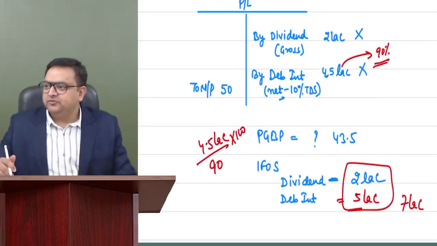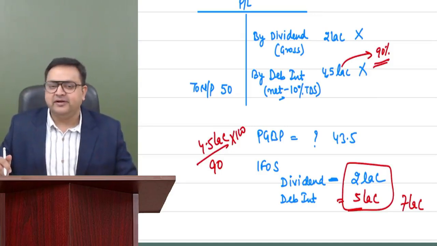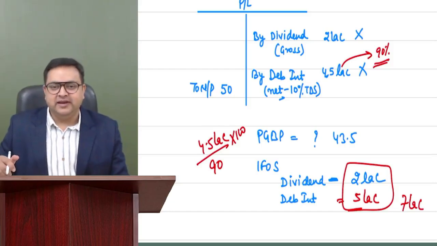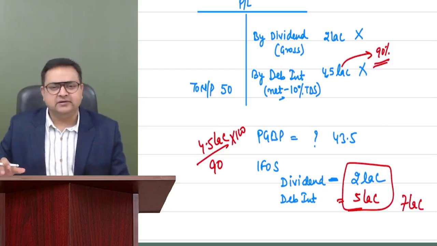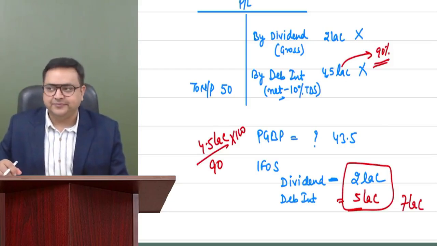A few days back, some students were asking me, when I gave this as homework, sir, what is the treatment for net and gross? So I told them that I'll be explaining it in the TDS chapter, but I think that you got an idea. Correct now? Good.